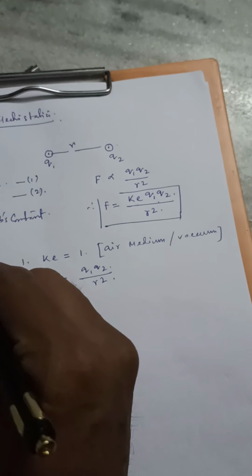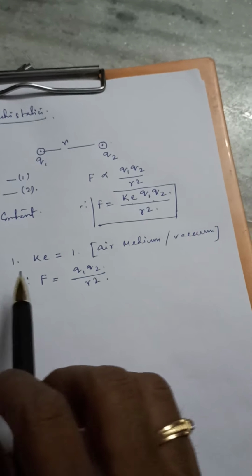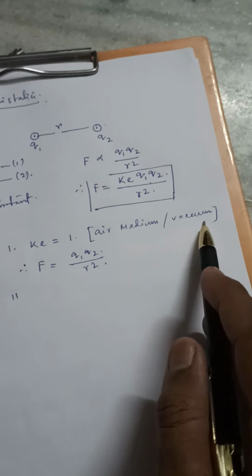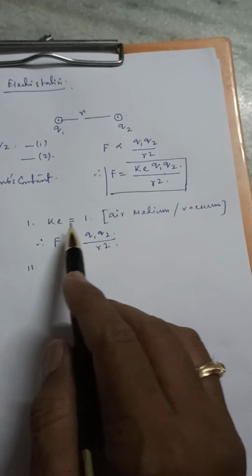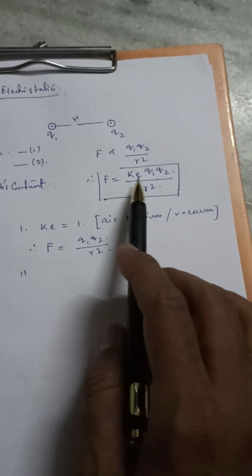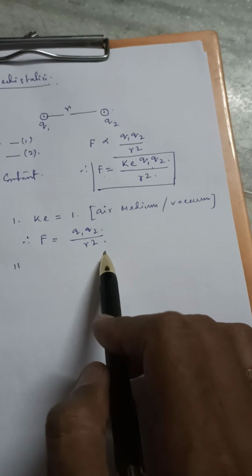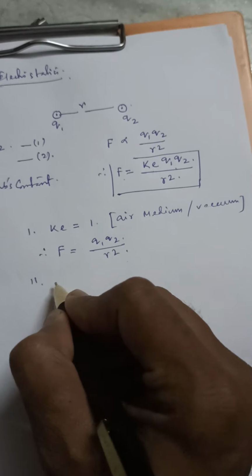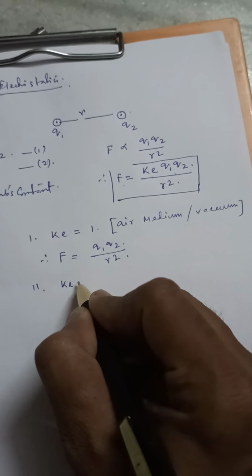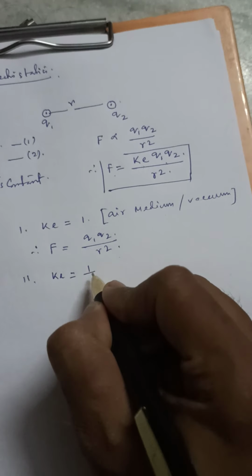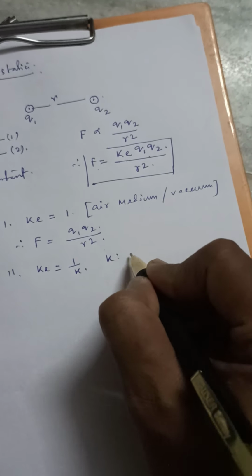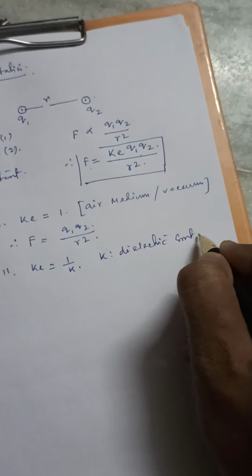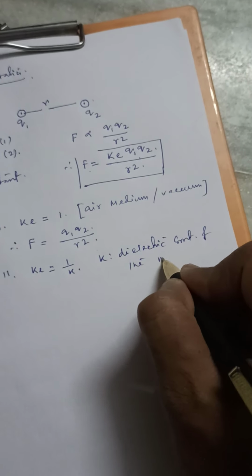সো ওয়ান বাই ওয়ান যদি আমরা ডিসকাস করি, then in case of CGS system, value of K is 1 for air medium or for vacuum. Okay, so if Ke equal to 1, the force is Q1 Q2 by R square, simple force. Now if I go for another medium in CGS system, the value of Ke will be 1 by K, where K is known as dielectric constant of the medium.